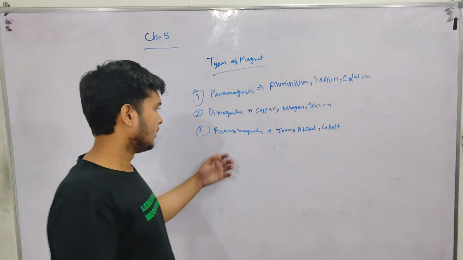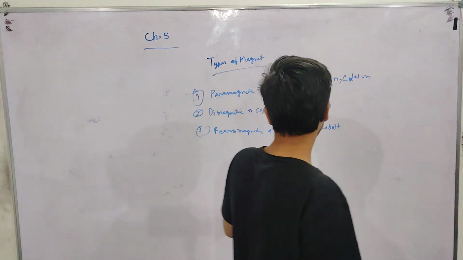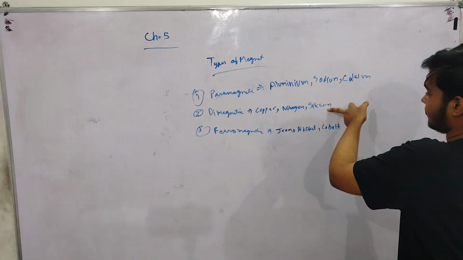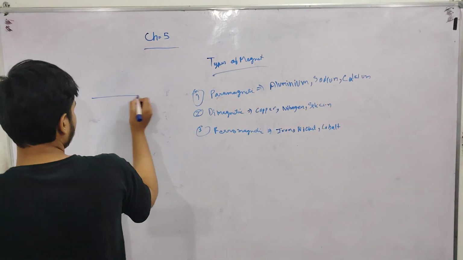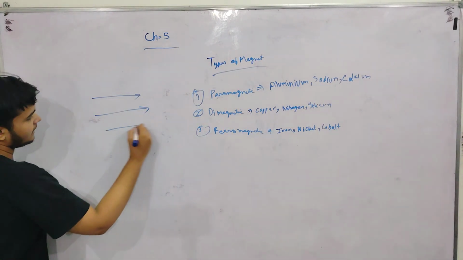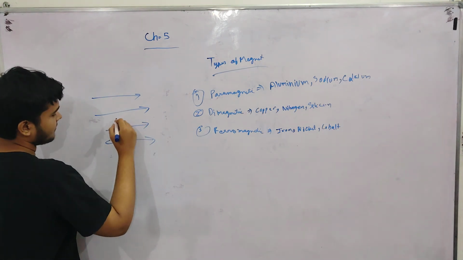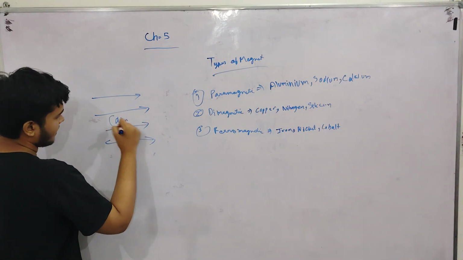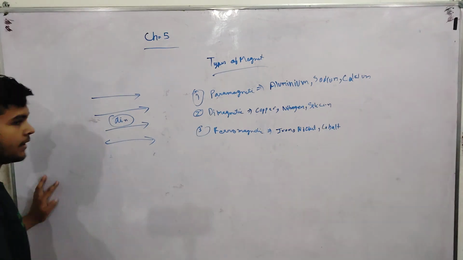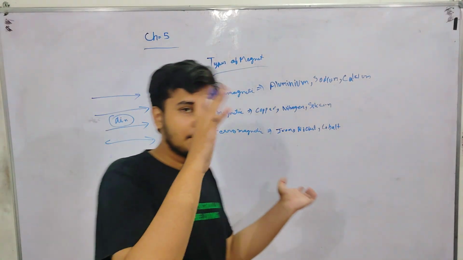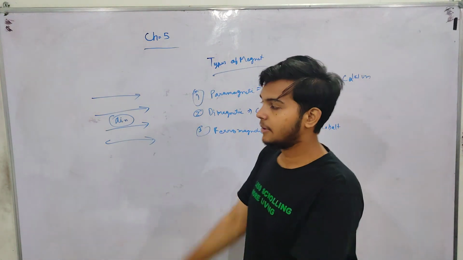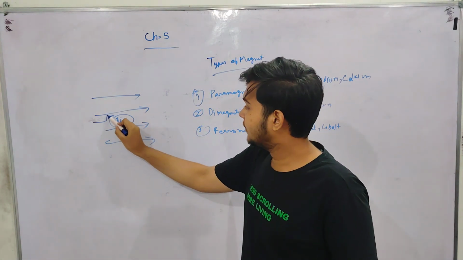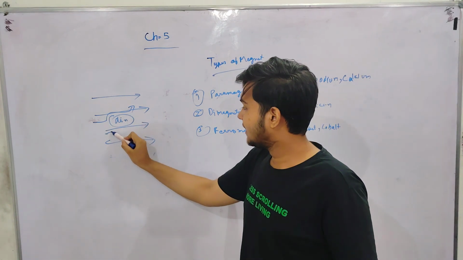If a diamagnetic substance is kept in a magnetic field, it will weakly repel the magnetic field coming towards it.